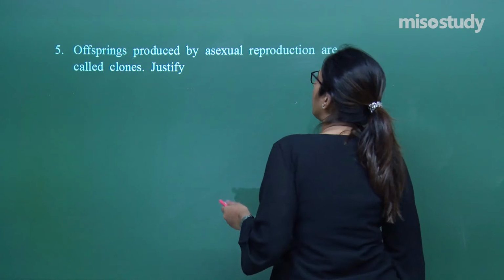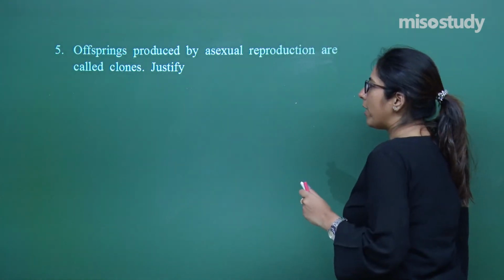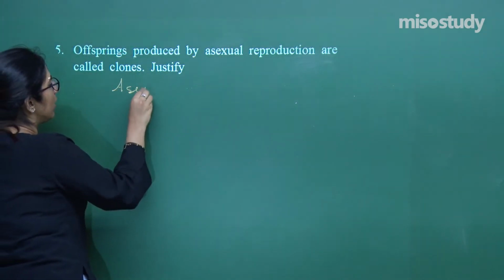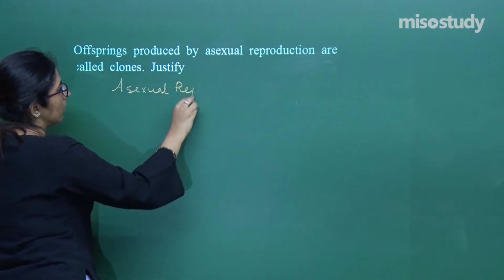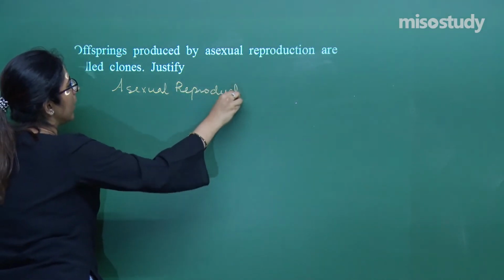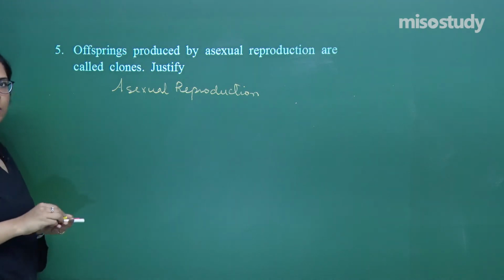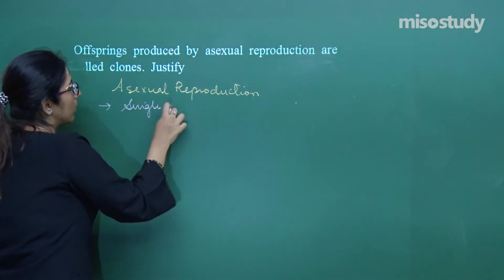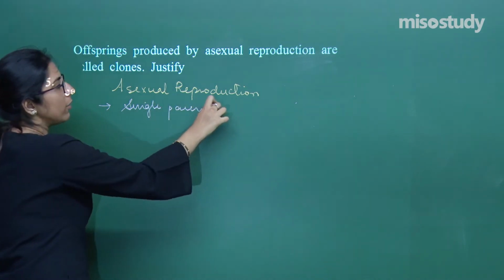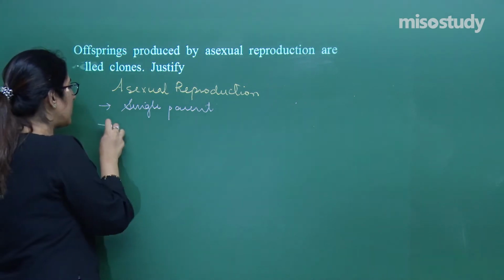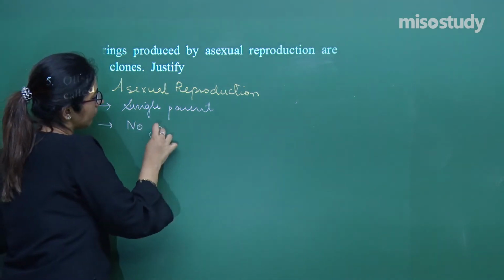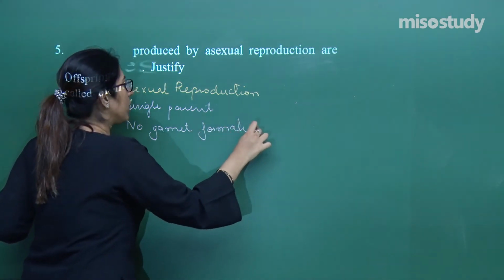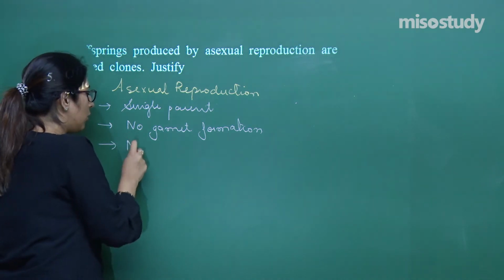Now, offspring produced by asexual reproduction are called clones. Asexual reproduction means there is involvement of a single parent, and in this case there is no gamete formation. When there is no gamete formation, it is obvious that in this case no fertilization will happen.